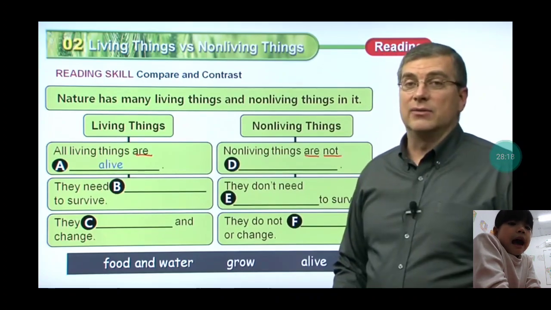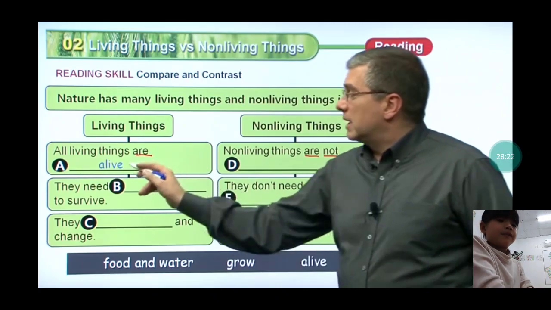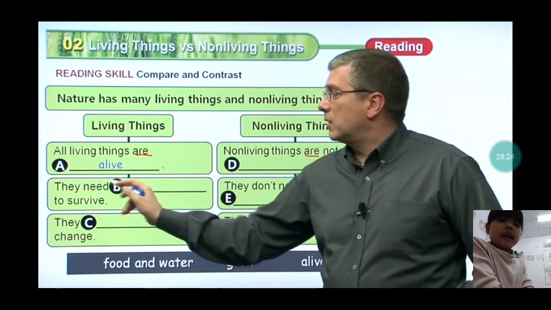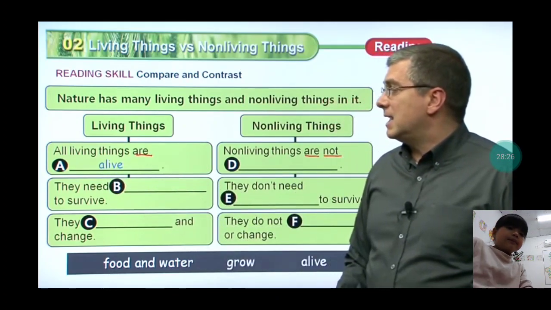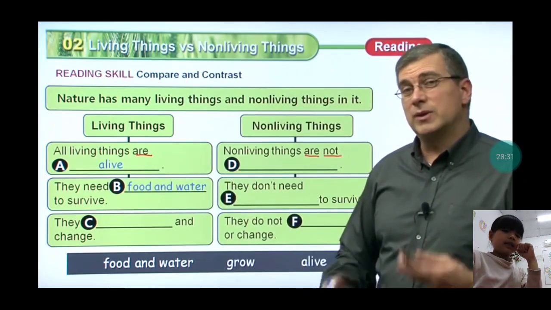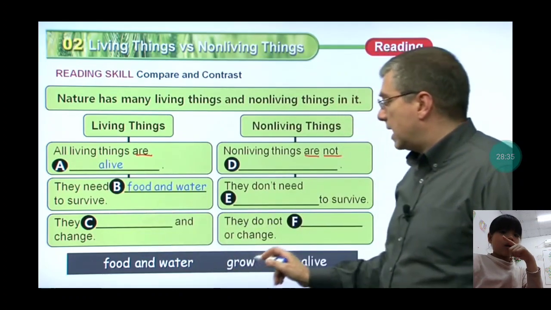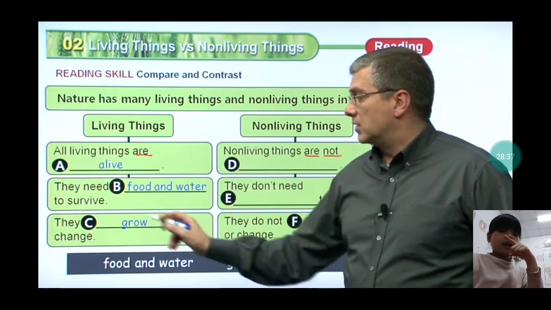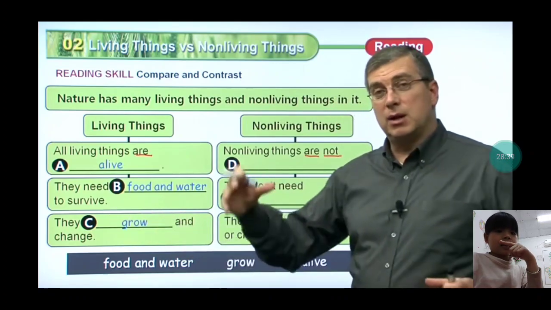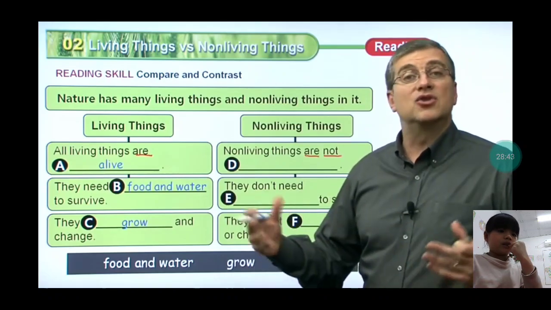Living things need food and water to survive. They grow and change. That's the difference between living and non-living things.